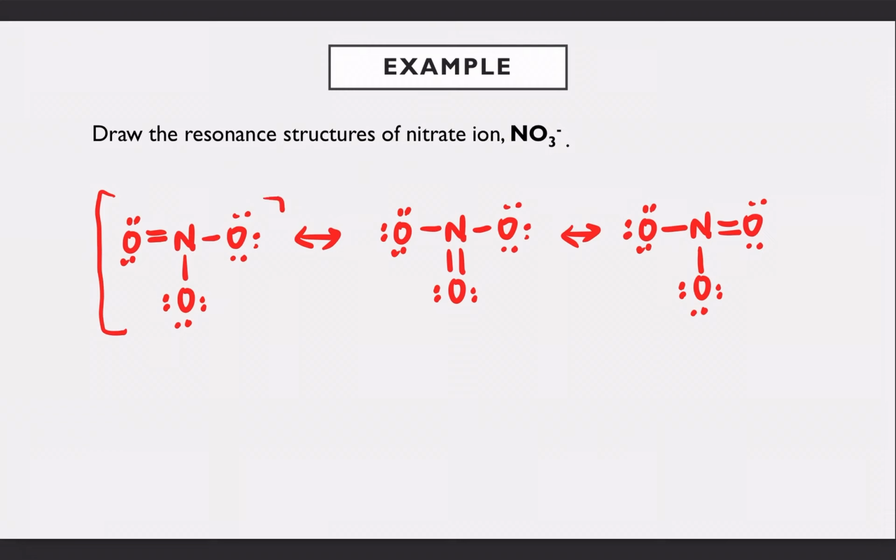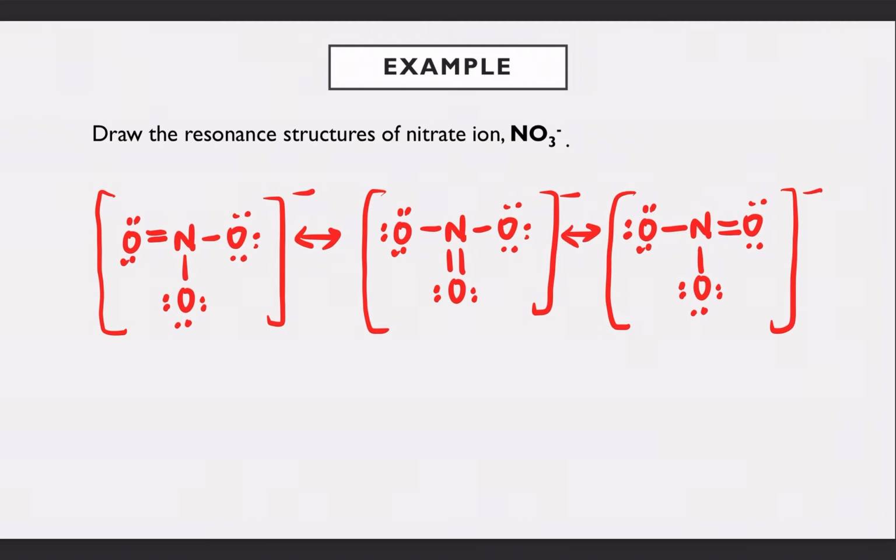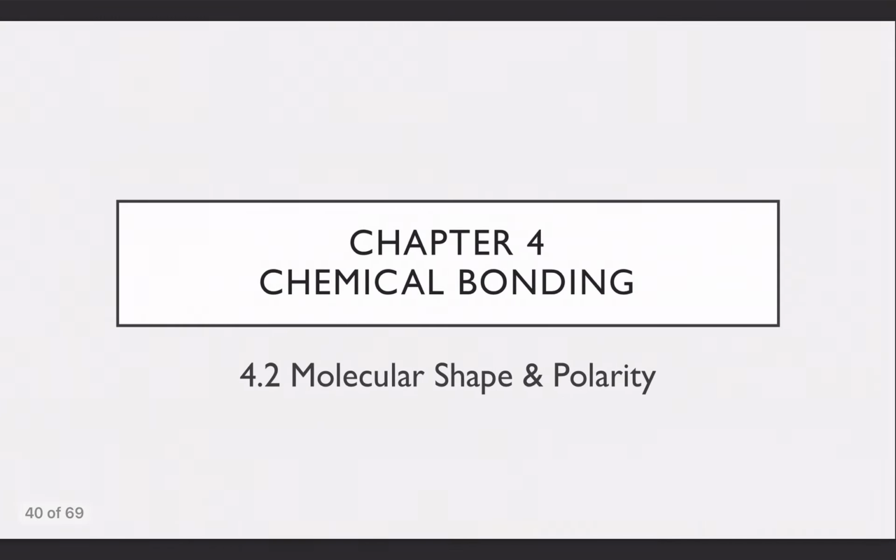So don't forget to show your minus charge for your compound, for your polyatomic ion. Okay, so macam ni je lah awak draw your resonance structures. Okay, that means that you have to show the correct Lewis structure and then just gerak-gerakkan je double bond dia. Okay, tapi bukannya awak gerak suka hati awak. Kena make sure lah awak punya oksigen tu cukup octet. Okay, dia ada 8 elektron. So here pun jangan terlebih elektron pula. Kalau letak 2 lagi elektron kat sini, salah lah. Alright, so that's all for 4.1. Thank you.